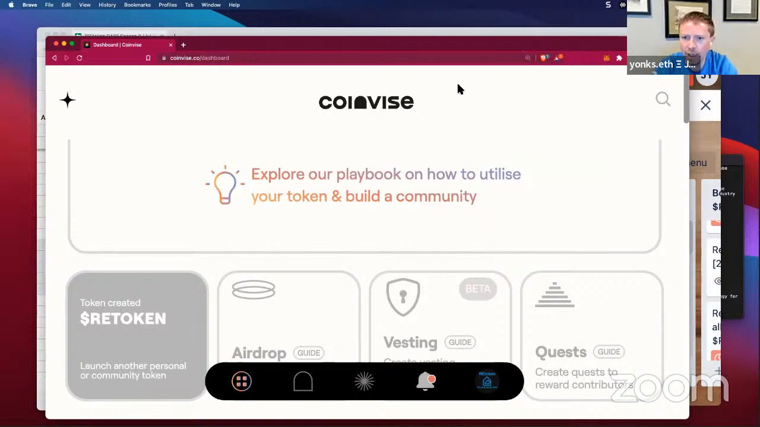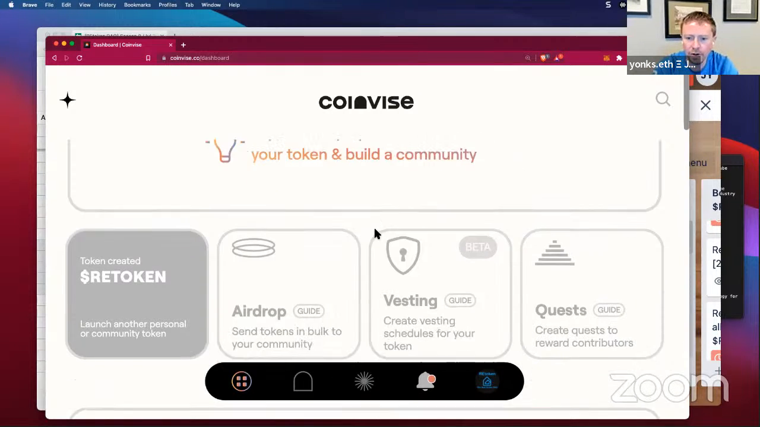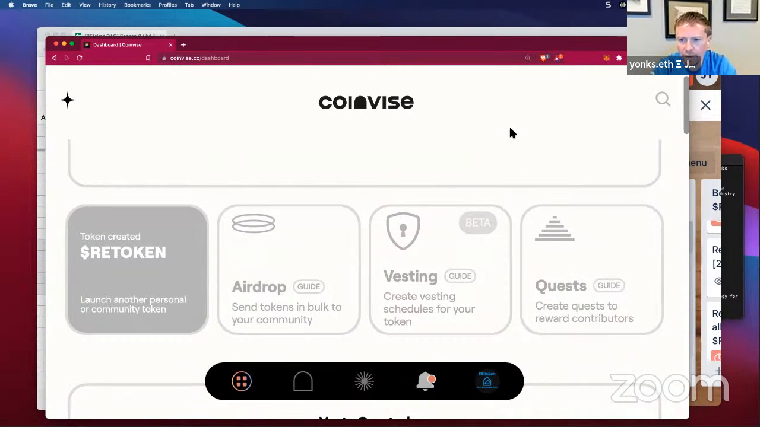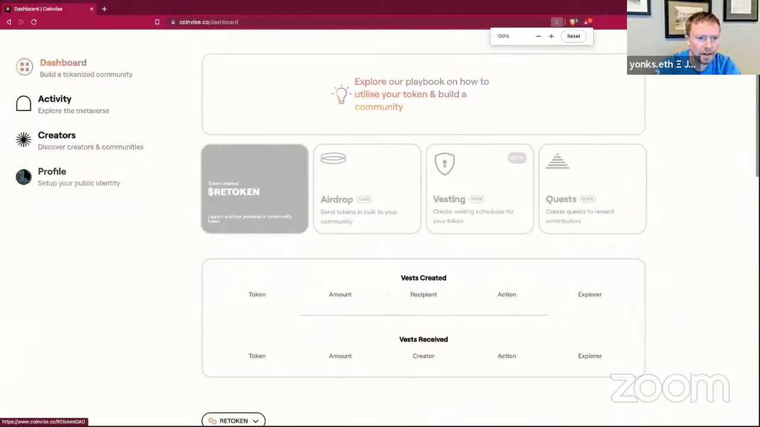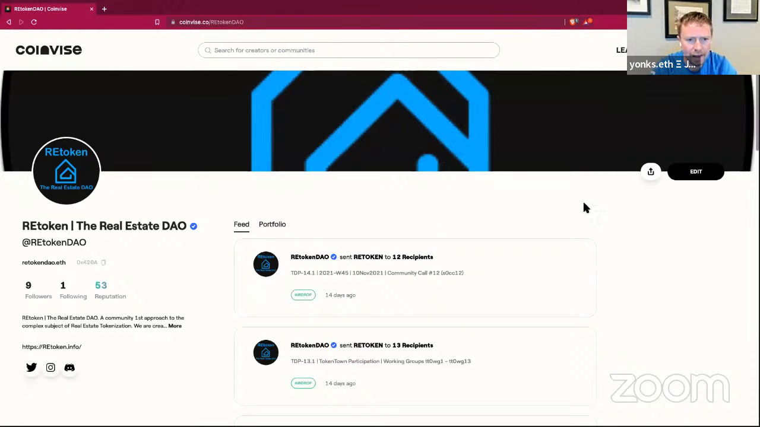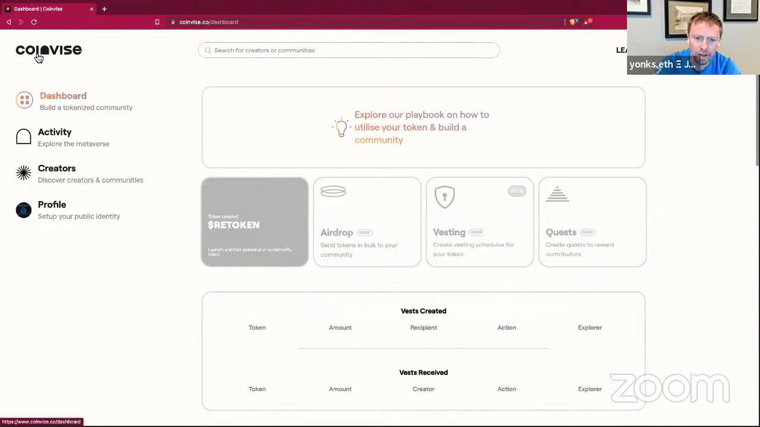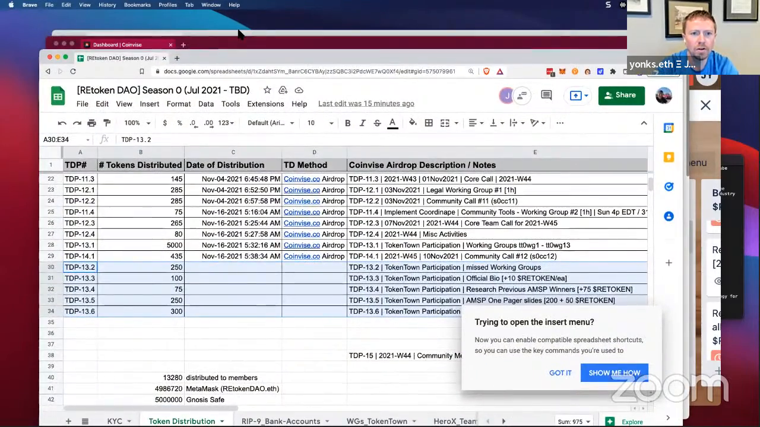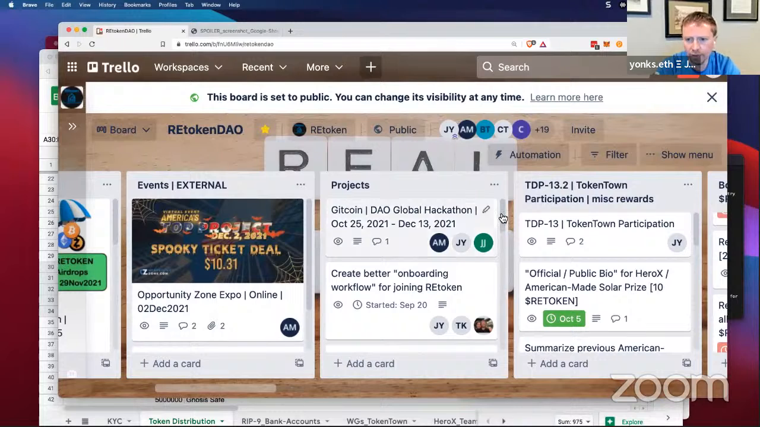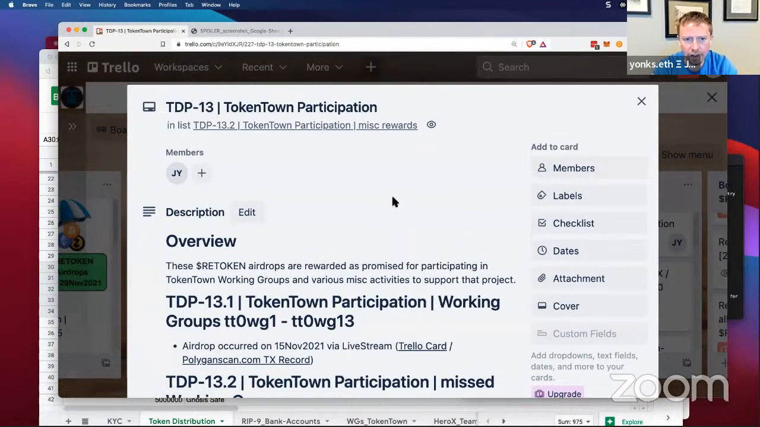And let's take a look at our profile here real quick. So let me make this a little bigger. And let me see, this looks like it's zoomed in at 200%. Let me come out a little bit here, and so you all can see the profile that we've got here on Coinvice, REtoken DAO. And going to our dashboard, we're going to do an airdrop. And let me bounce real quick over to our Trello card here. And this is the one that we're going to be working off of here today.